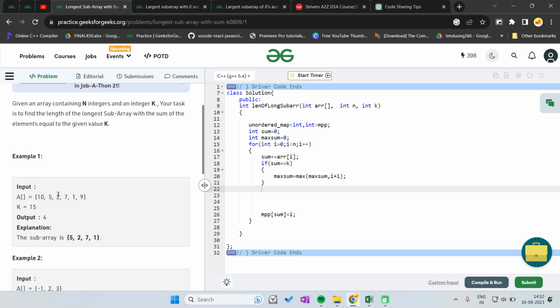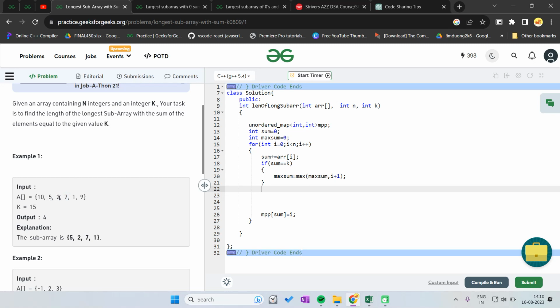If there is 15, then we can say that as we move here, the sum of these two values is 15, and then the remaining elements are present in the array. So here we find the sum of all these values. Now I am saying that if this value 15 is present before, then the difference between all these values minus this value 15 means that the sum of these values is 15.